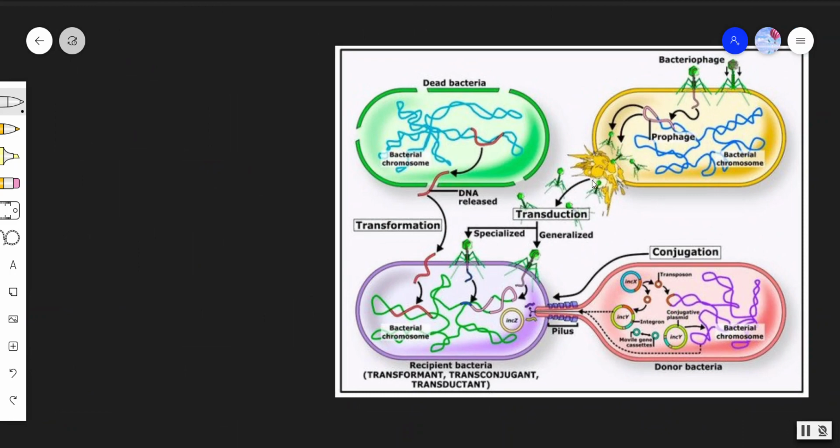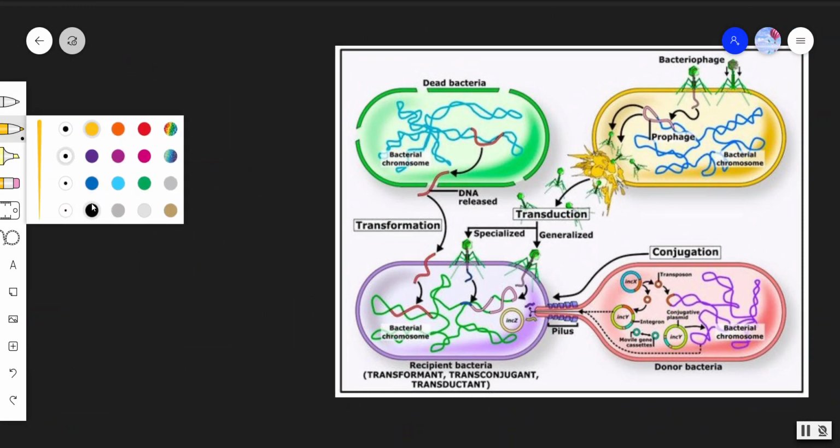In the sexual mode of reproduction, although sexes are not separately differentiated in bacteria, there are three methods of genetic recombination that are characterized under sexual reproduction in bacteria.